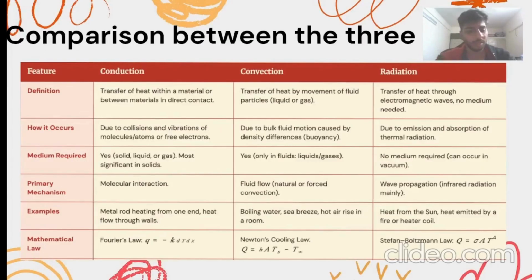Lastly, to summarize, conduction transfers heat by molecular contact, convection by fluid motion, and radiation by electromagnetic waves. All three work together in nature and engineering, from cooking and weather patterns to spacecraft designs.